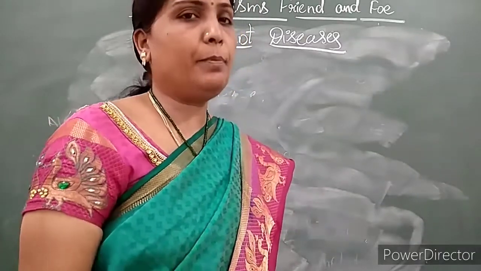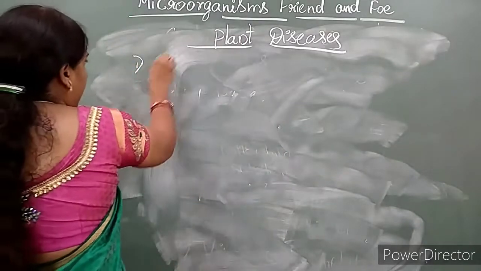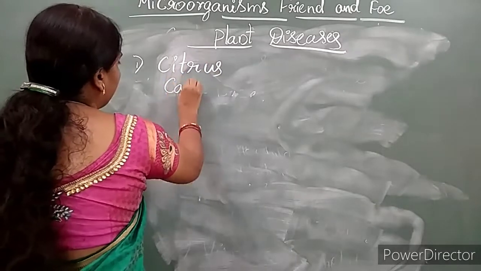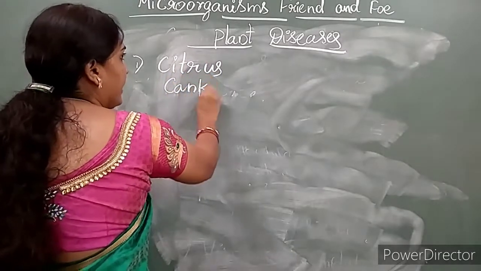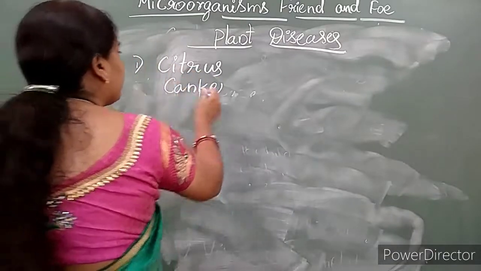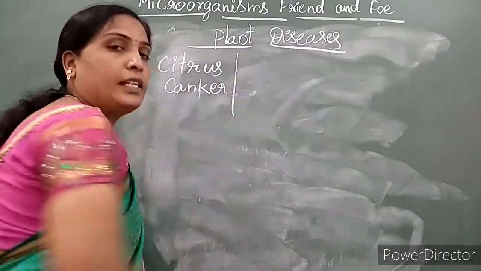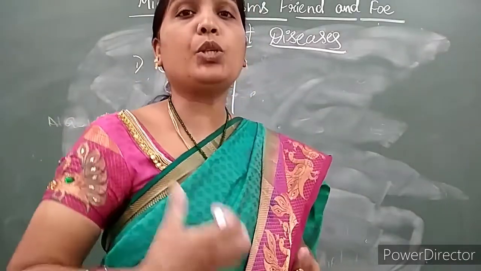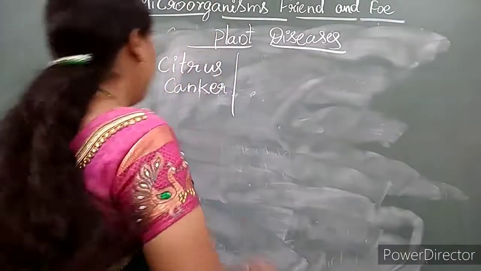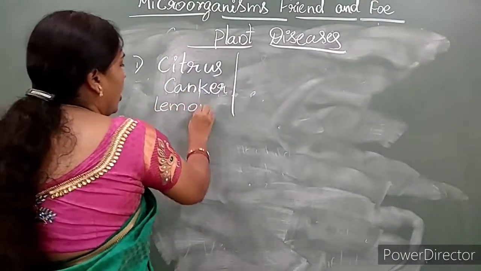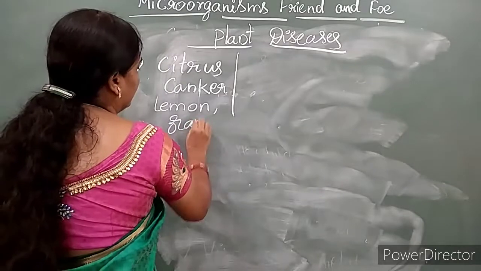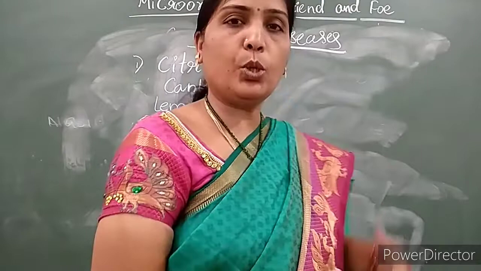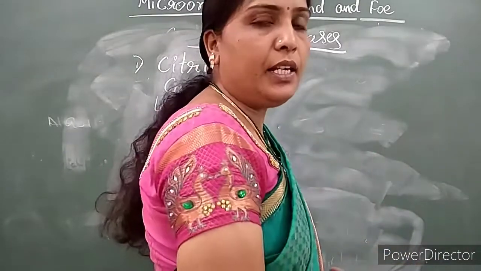The first disease in plants is citrus canker. Citrus canker disease. Citrus means citrus fruits, all the fruits which have a sour taste, like your lemon, orange. These fruits which give a sour taste all come under the citrus family.